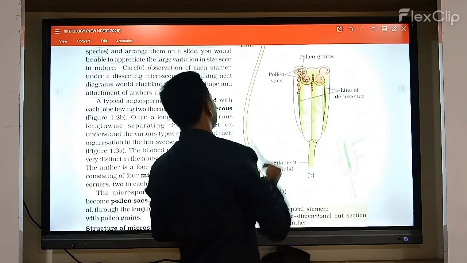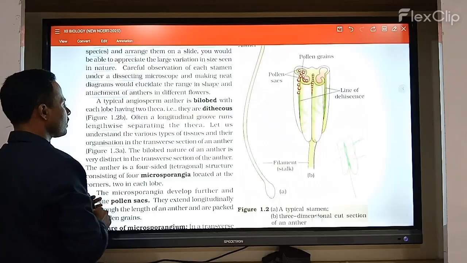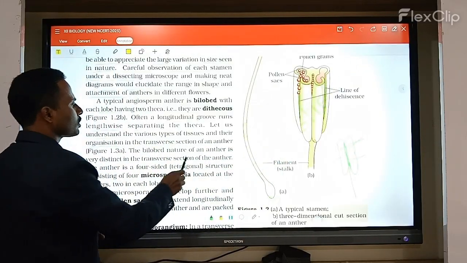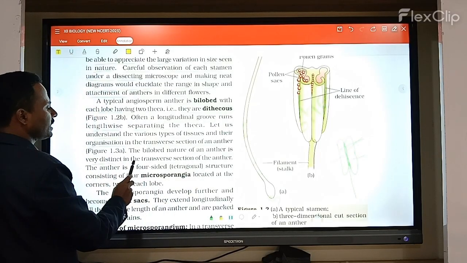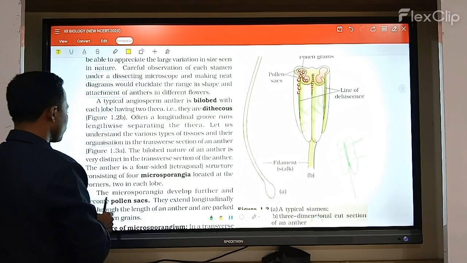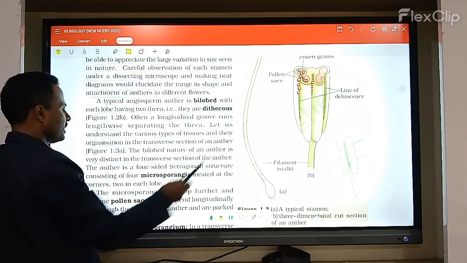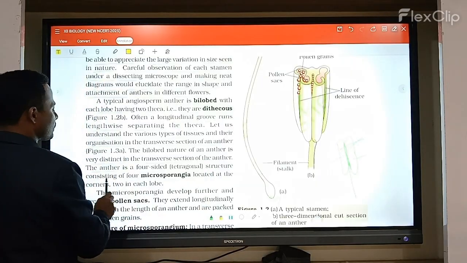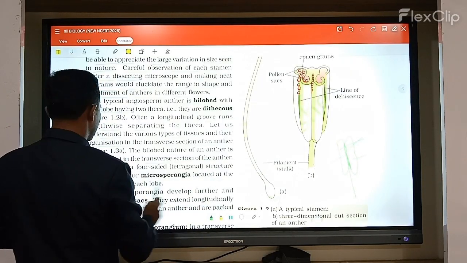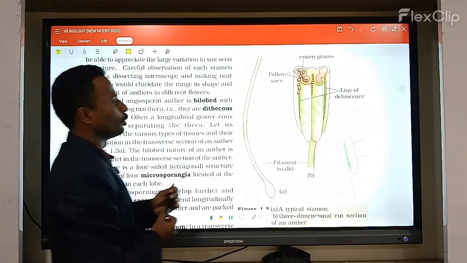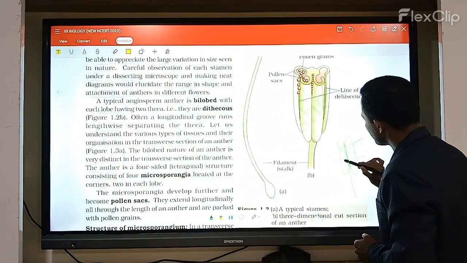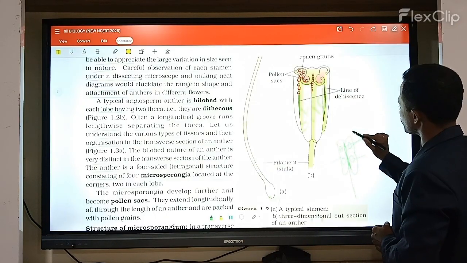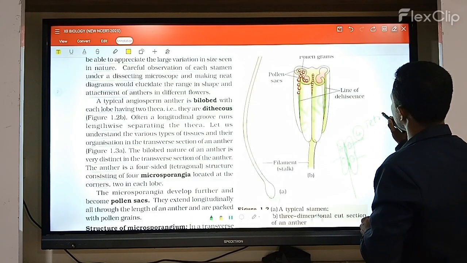Now the bilobed nature of the anther is very distinct in the transverse section. Here the anther is a four-sided, tetragonal structure consisting of four microsporangia, located at the corners, two in each lobe. So each lobe consists of two microsporangia. In total, how many microsporangia are present? Four microsporangia, so it is called the tetrasporangiate condition.